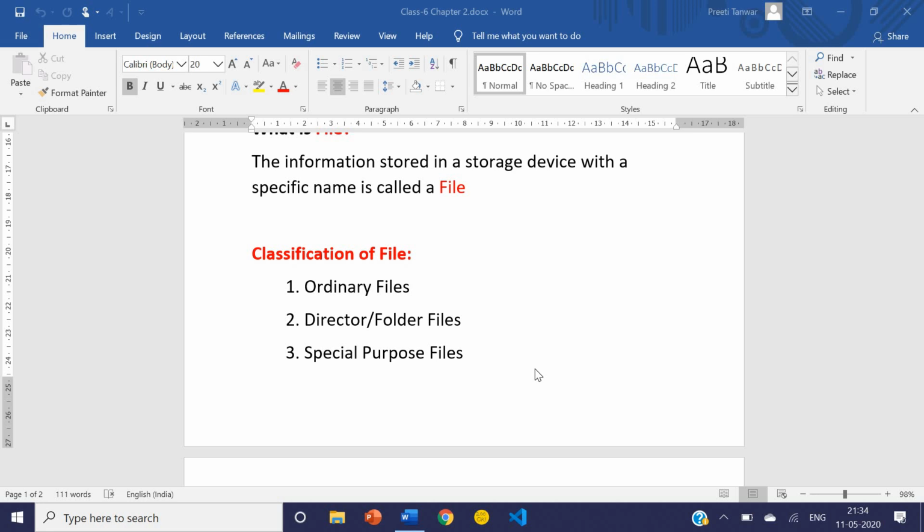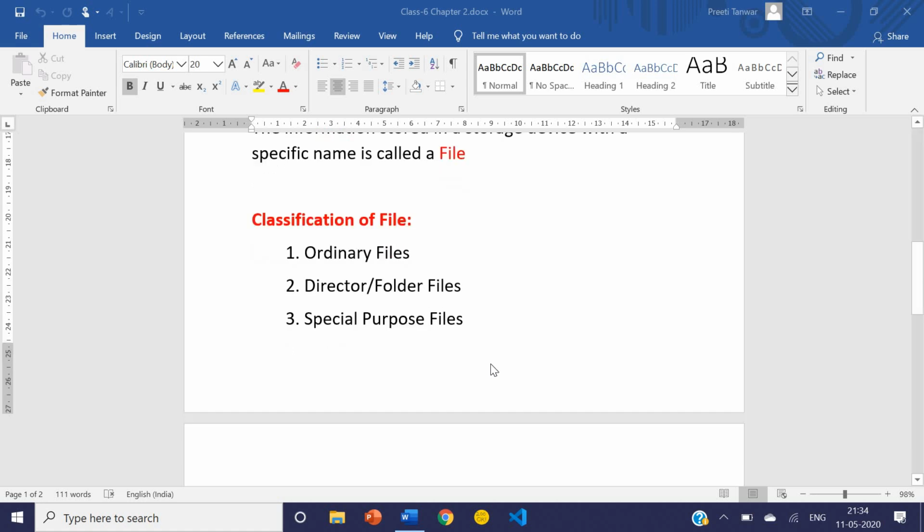Their role is to make the functioning of the computer system smooth. Without these files, the computer will not work properly. So special purpose files are special files which are automatically installed when you install some software and saved in our system. So these are the 3 types of files.